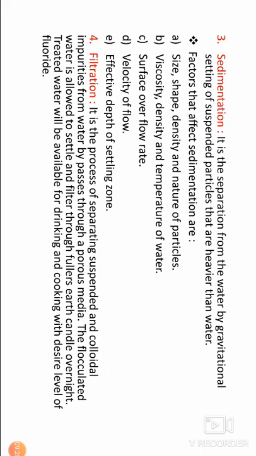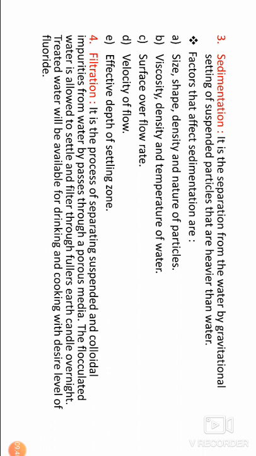viscosity, density and temperature of water, surface overflow rate, velocity of flow, and effective depth of settling zone. Then sedimentation is completed. Next, filtration.